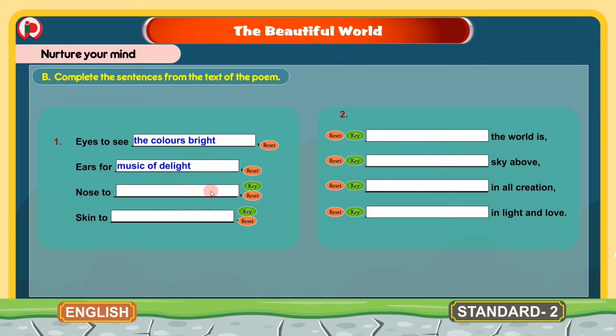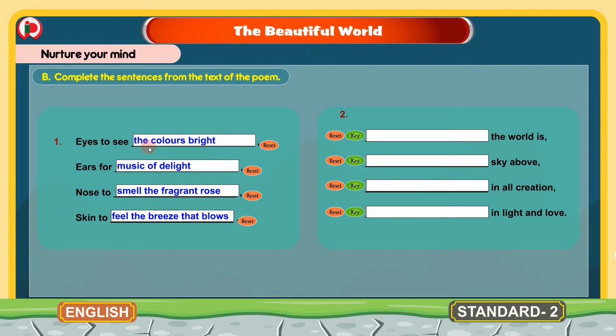Nose to dash, and the sentence missing here from the poem is smell the fragrant rose. Nose to smell the fragrant rose. Next one, skin to dash, and the sentence missing here is feel the breeze that blows. Skin to feel the breeze that blows. If you see in the course book, you can find these sentences in the poem.